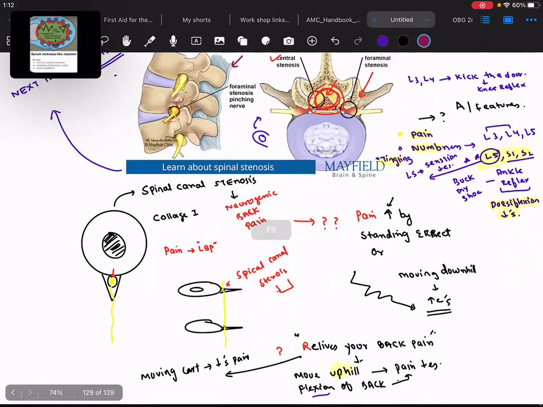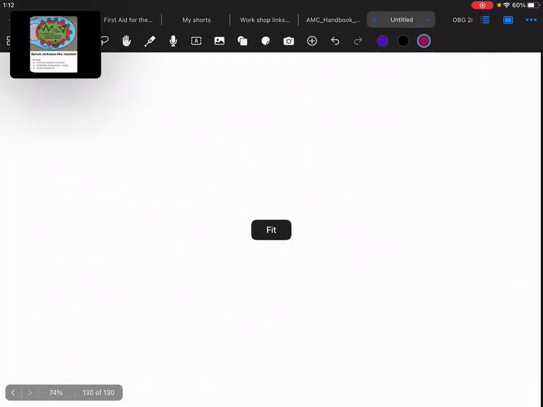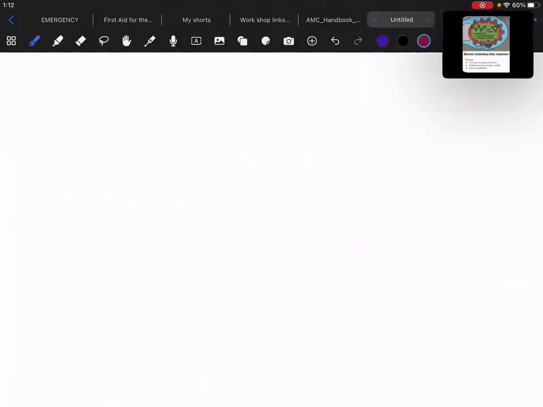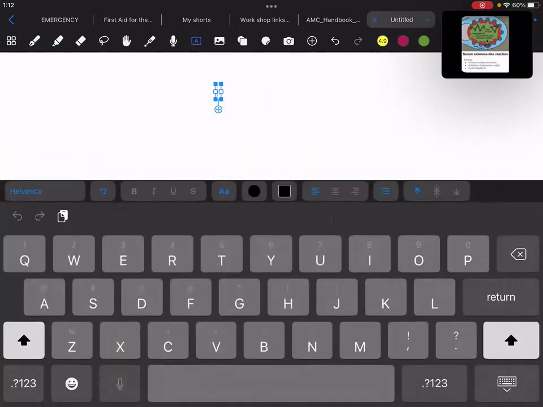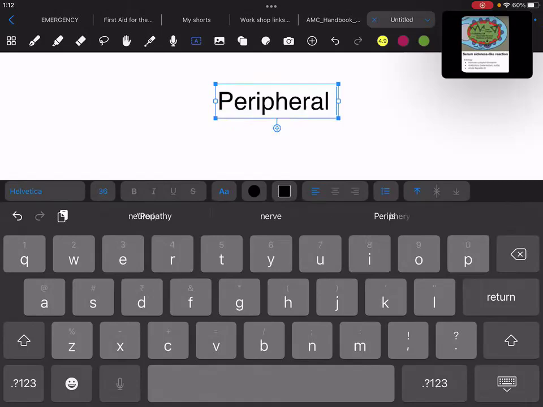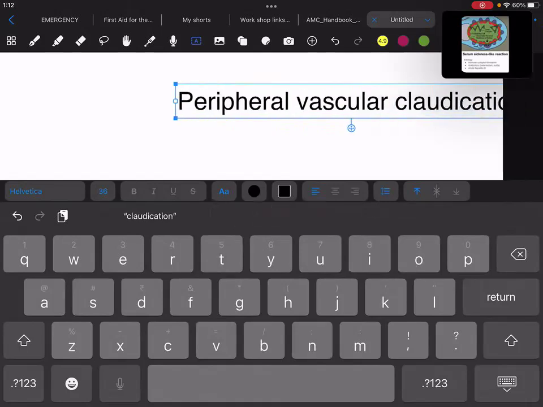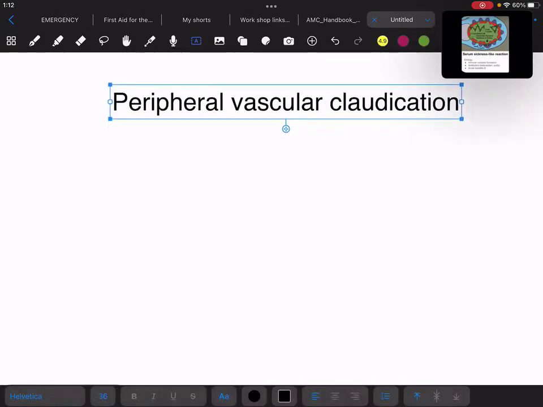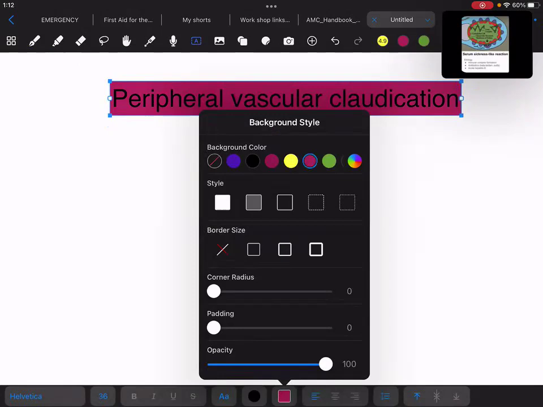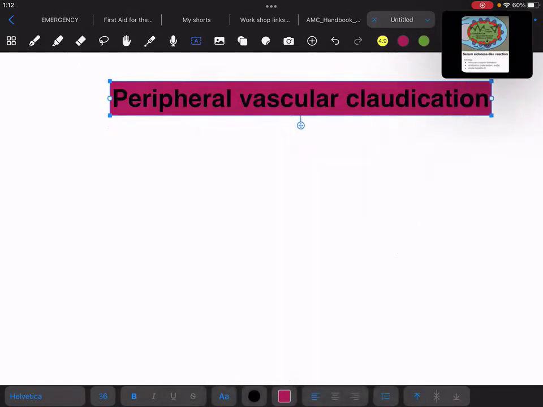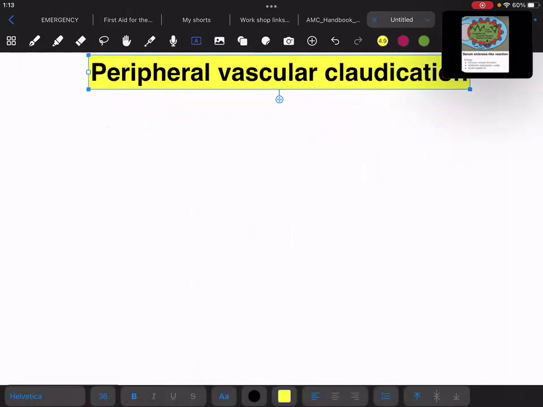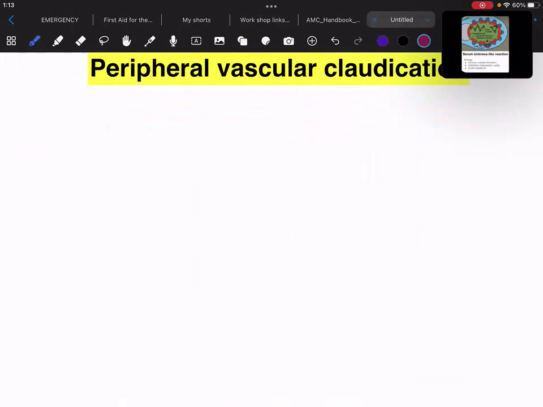Now there's a good differential of spinal canal stenosis, and that is none other than, let me write it over here, peripheral vascular claudication. Okay, peripheral vascular claudication.